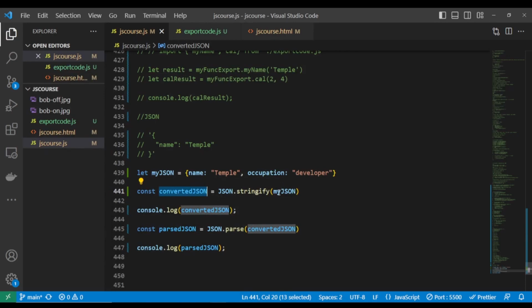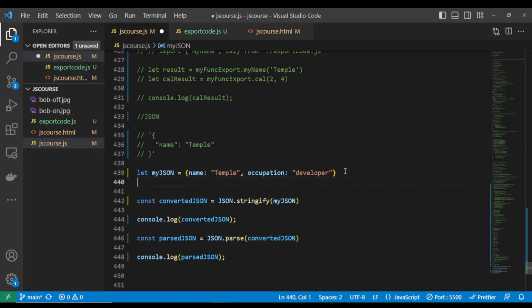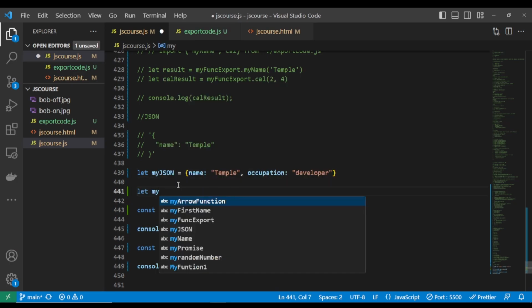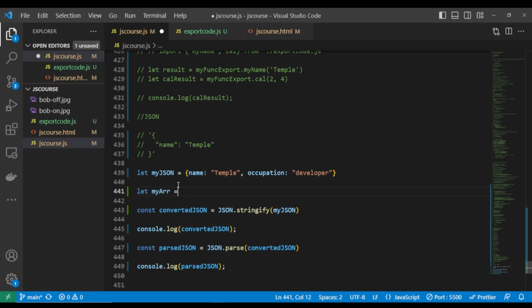Even if you want to do it with arrays, you have to do the same thing. You have to convert it as well. Let's write a simple array. Tempo, developer.